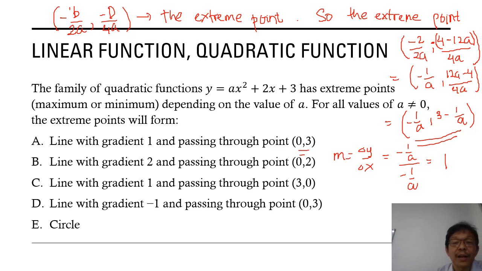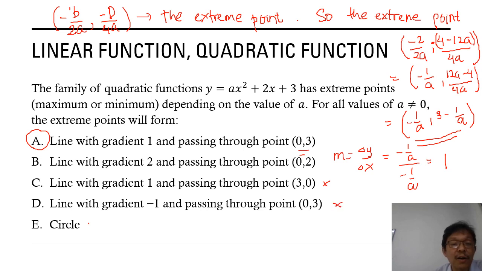The line will have gradient 1 and pass through the point (0, 3). Yes, this one. This is wrong, minus 1 is wrong because we already checked.